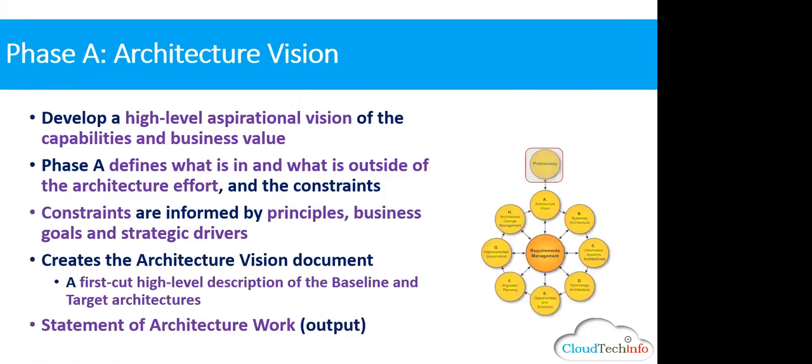I told you the A phase is the one which is going to run the ADM cycle. This is where the real project starts. This is where the real budget comes. Some of you are from project management, so there's a budget. The first budget we get in the P phase is to set up a practice. So that budget is gone. The next budget is to start the initiative from an EA perspective, so that budget will be different.